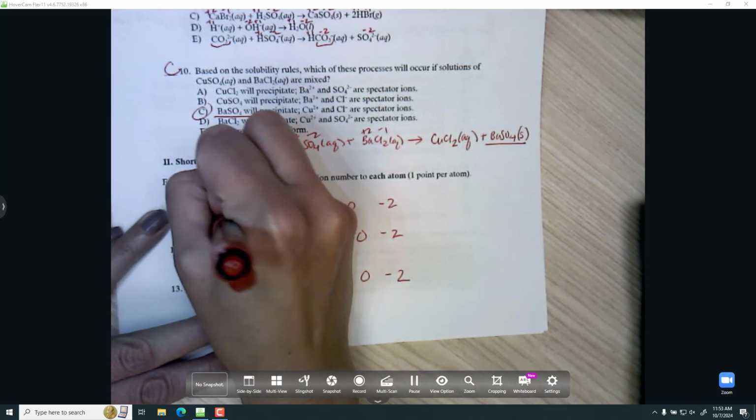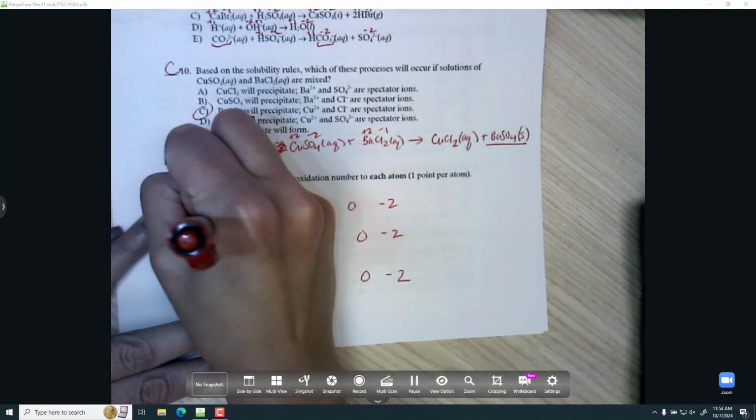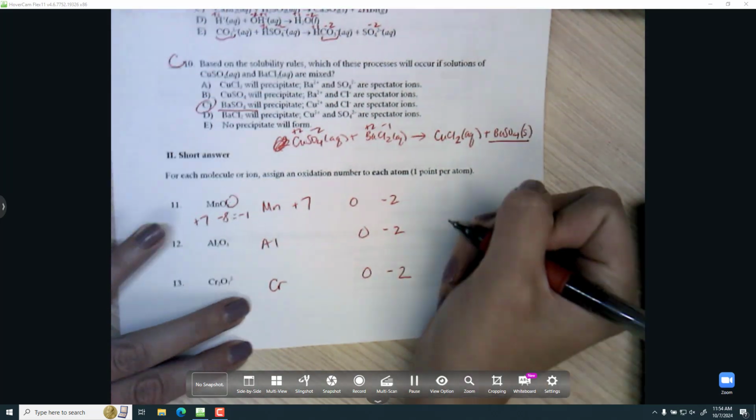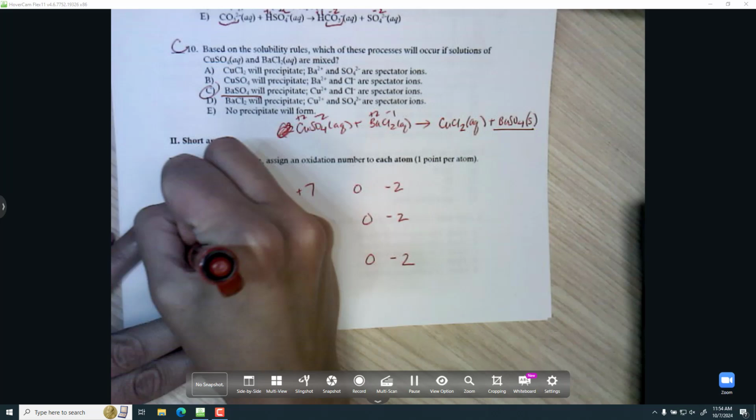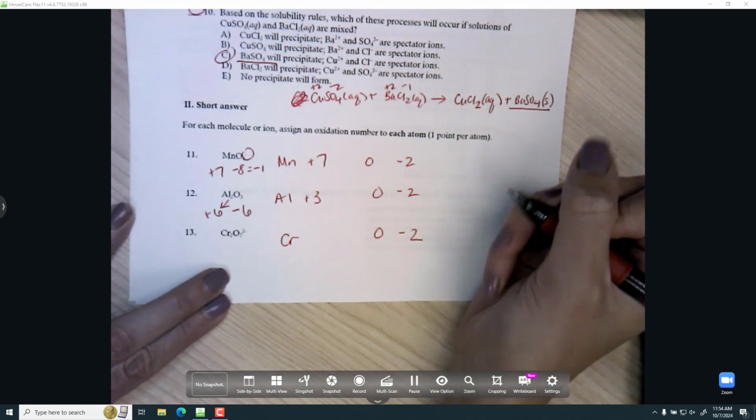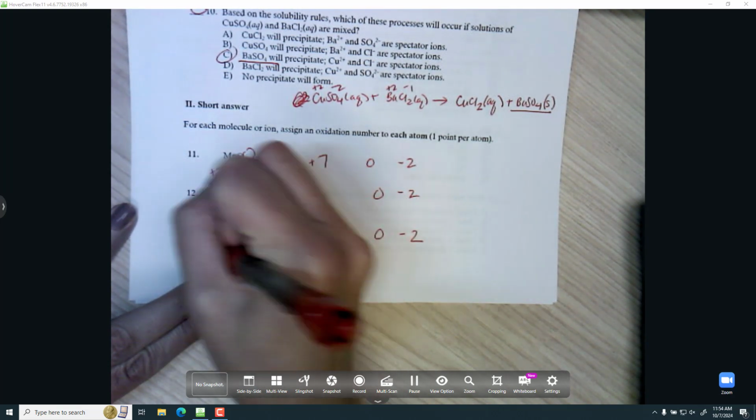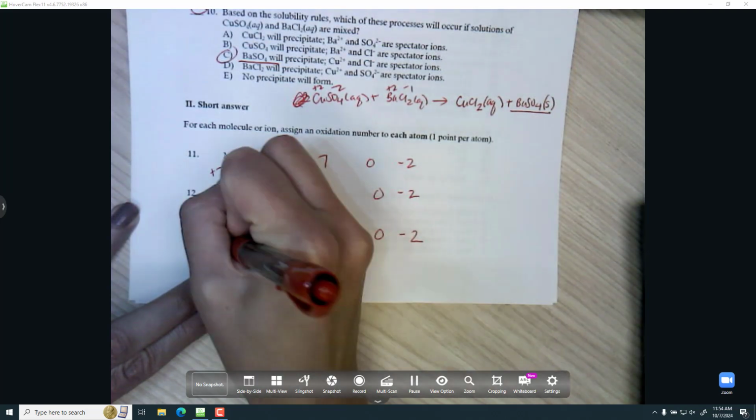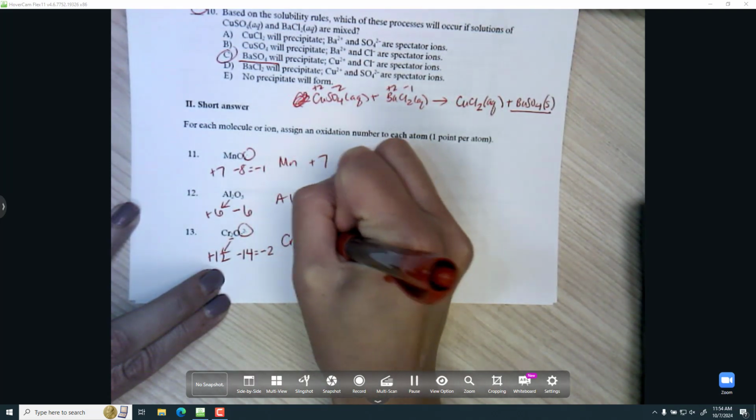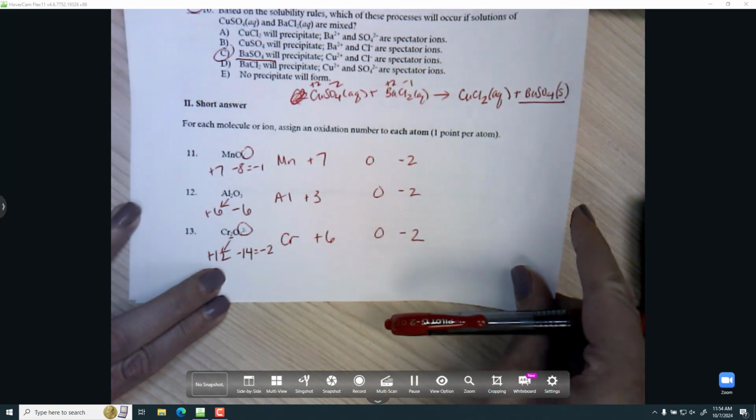So -2 times 4 is -8. The whole thing has to add up to -1 because of the charge, which means the manganese must be +7. Here we have -6, 3 times -2, which means the aluminum must be +6. Since there are 2 of them, it gets split in half and they're +3 each. Here I have 7, so -14, and it has to add up to -2, which means it's +12. Again, there's 2, so I split that up and I get +6 each.